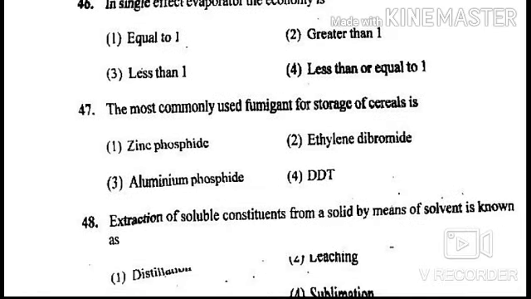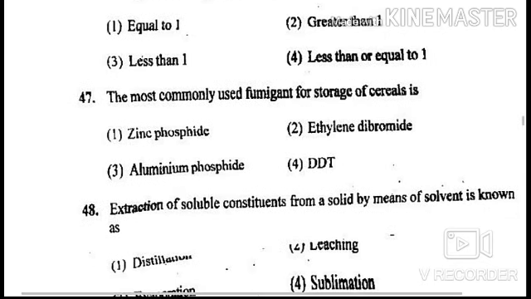Next question is, the most commonly used fumigant for storage of cereals is. Options are zinc sulfide, ethylene dibromide, aluminium phosphide, and DDT. Answer of this question is option number 3, aluminium phosphide.